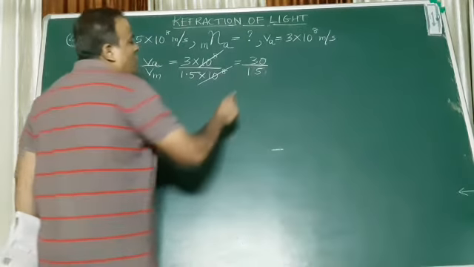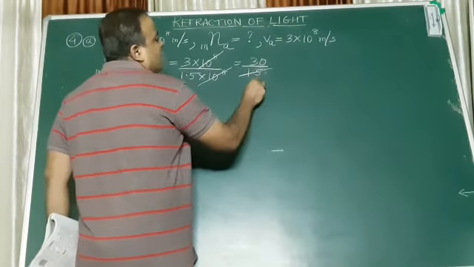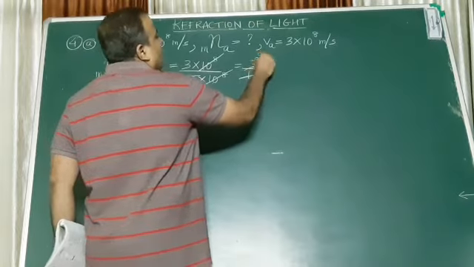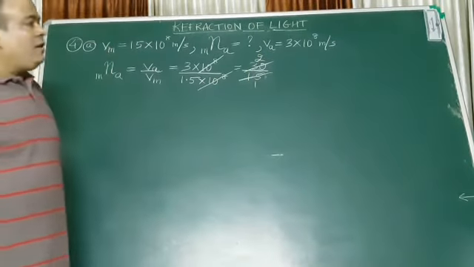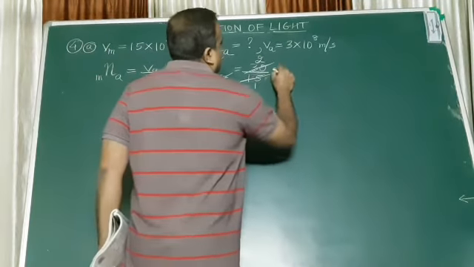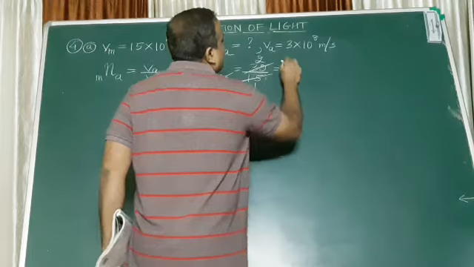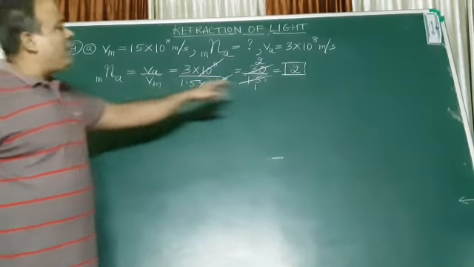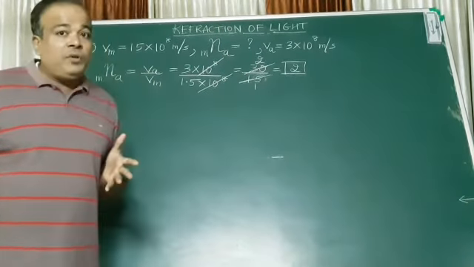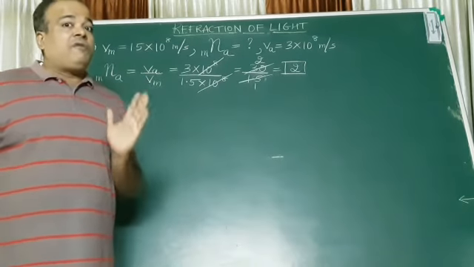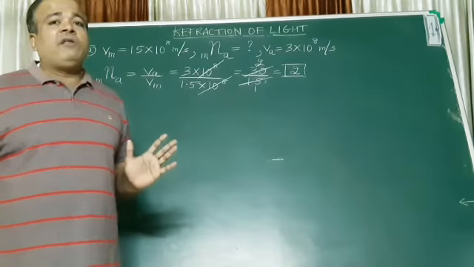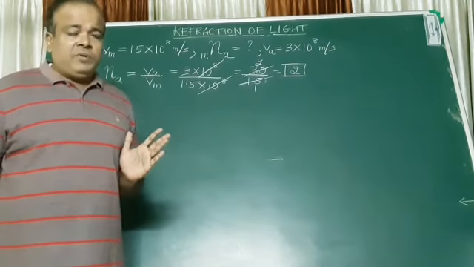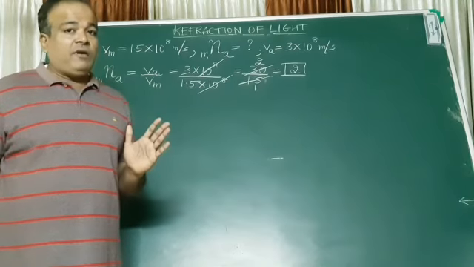So 15 ones are 15, 15 twos are 30. The answer is 2. So the refractive index of that medium with respect to air is 2. What about units? I told you already, refractive index does not have any units. I hope it is clear. No units for refractive index. Clear?